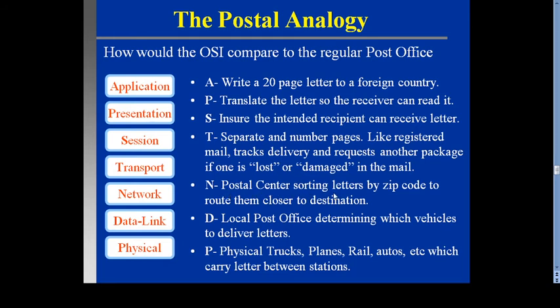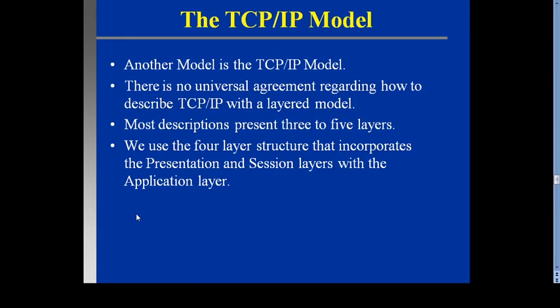Then network layer: the postal center sorting letters by zip code, routing them closer to the destination. Data link layer: the local post office determining which vehicle will deliver the letter. And P stands for physical: trucks, planes, rails, autos, etc., which carry the letter between the stations. From the exam point of view, you must remember how the postal analogy is related to this 7-layer OSI model.